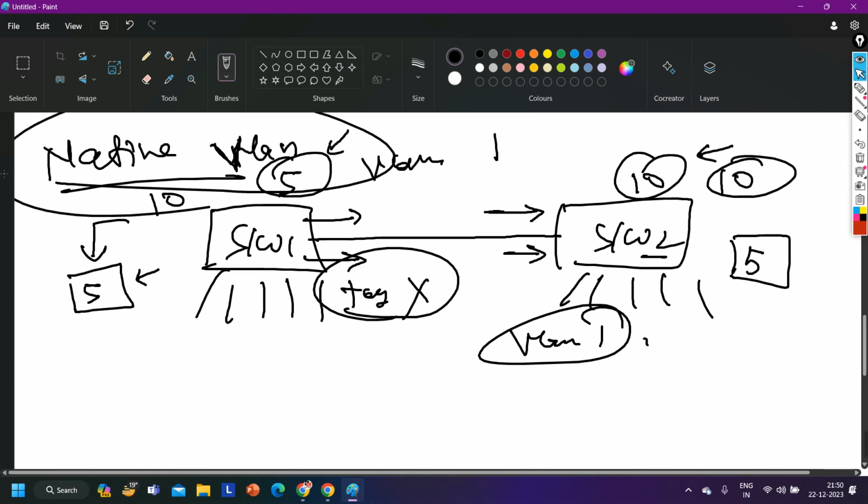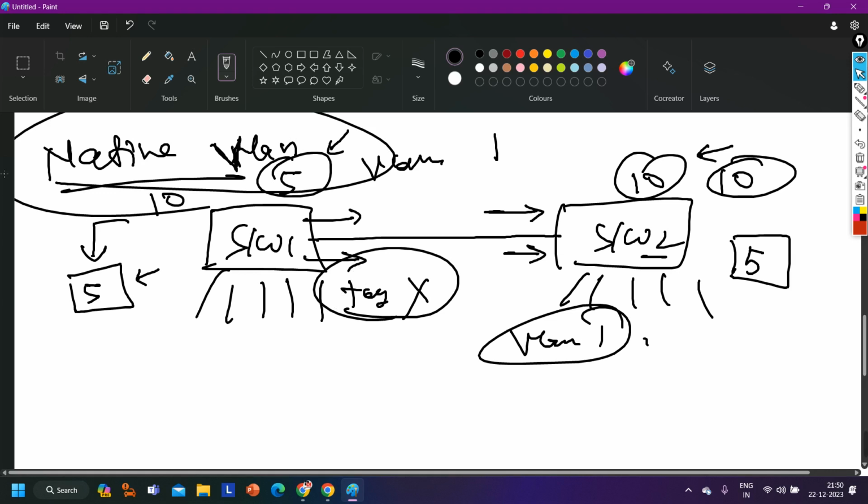Why did we come up with native VLAN? To reduce CPU utilization of switches. For a special VLAN where most of the users belong to a particular VLAN, and for that VLAN I don't want to perform tagging, I can configure that VLAN as a native VLAN.